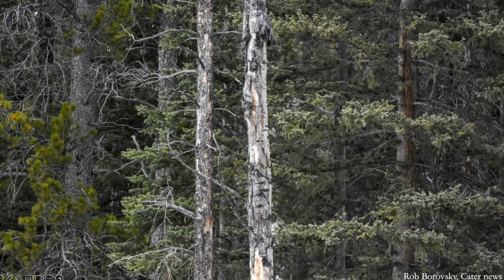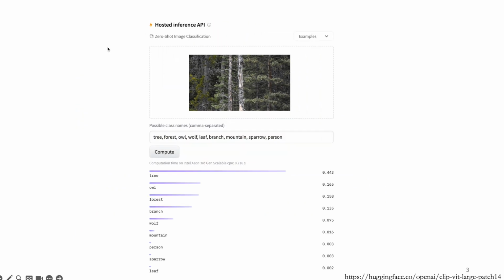I'll begin this presentation by asking you what you see in this image. I'll let you think for a few more seconds. We feed this image to the zero-shot classification demo on Hugging Face. The demo uses CLIP and we provide some possible classes. The top response is a tree, which might be similar to what you found.